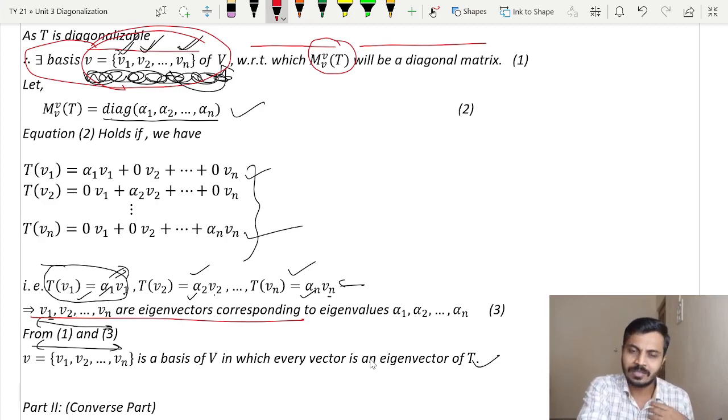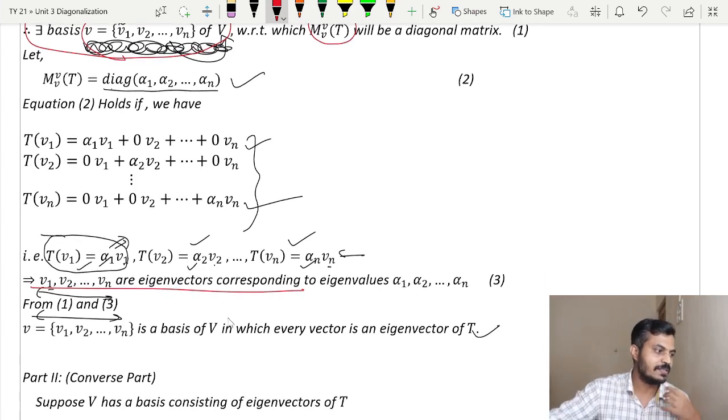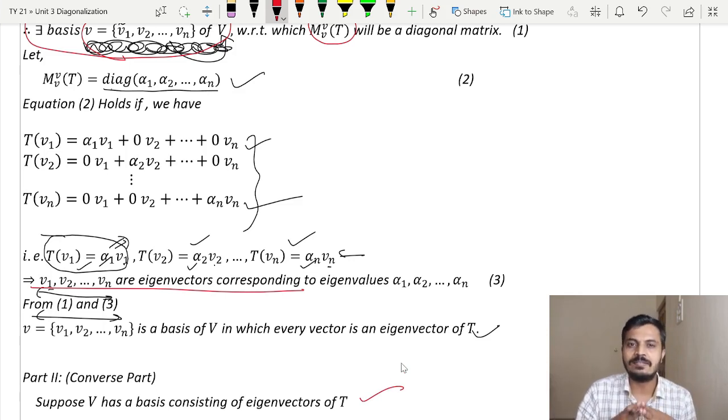Now we will move towards the converse part of this theorem. In the converse part we will assume that V has a basis consisting of eigenvectors of T, and we have to prove that T is diagonalizable. So indirectly what we have to prove? There exists means what? Means we have to find some basis of V with respect to which the matrix representation of T will be a diagonal matrix, and let us see how we do that.